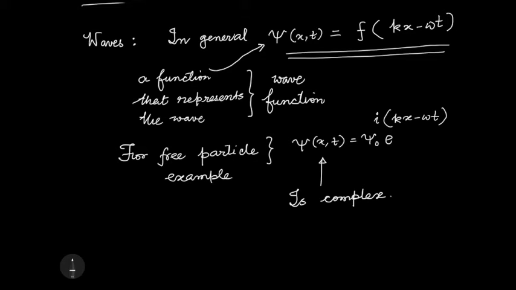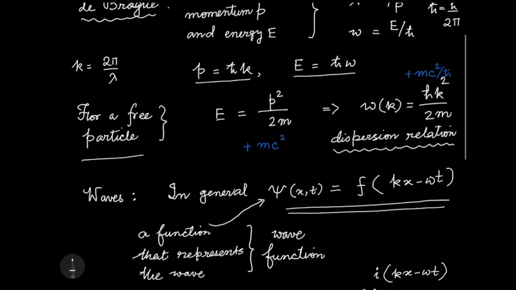And again, let me remind you that what this function will be and what the dispersion relation will be depends on the nature of the problem we are dealing with. If it's a free particle, we have already seen the dispersion relation. If it is not a free particle, it can be something else.